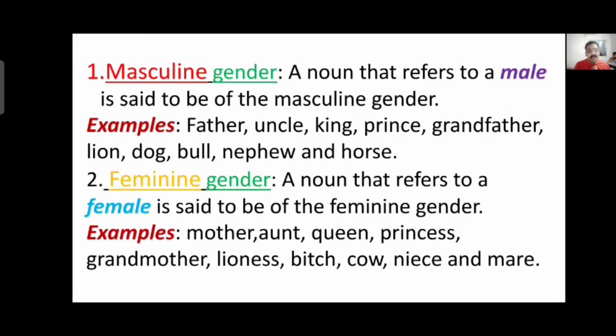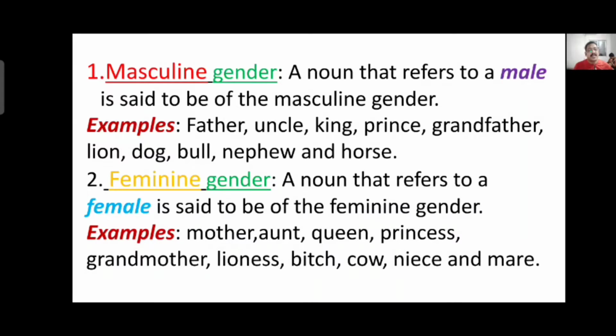Next comes the feminine gender. A noun that refers to a female is said to be of feminine gender. Means if the noun says that it is a female, lady or a girl, it is said to be feminine gender. Example: mother, aunt, queen, princess, grandmother, lioness, bitch, cow, niece and mare. These are all female counterparts of masculine gender.